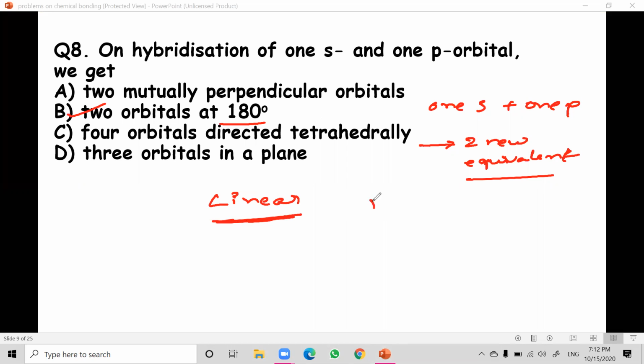For example, BeCl2, Cl-Be-Cl. The s orbital of beryllium combines with a p orbital in sp hybridization. So beryllium undergoes sp hybridization to form BeCl2. This is Cl, this is also Cl. So the formula of the compound is BeCl2. I hope it is clear. So the answer is two orbitals at 180 degrees.